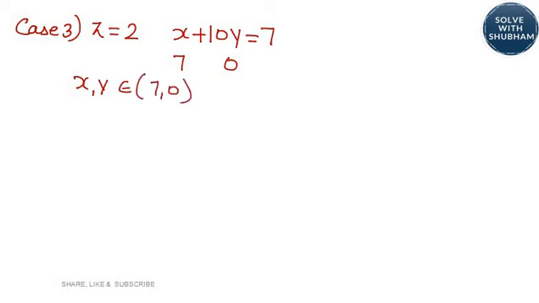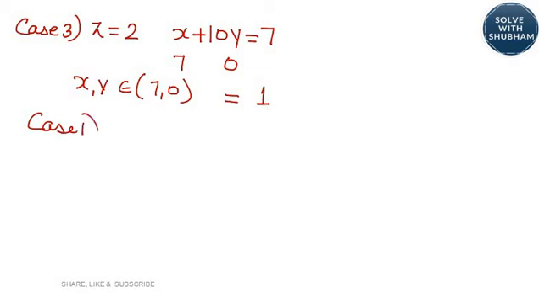Case 3, when z is equal to 2, you get the equation as x plus 10y is equal to 7. So only one set of values is possible because beyond that x would be negative. So here one such value.